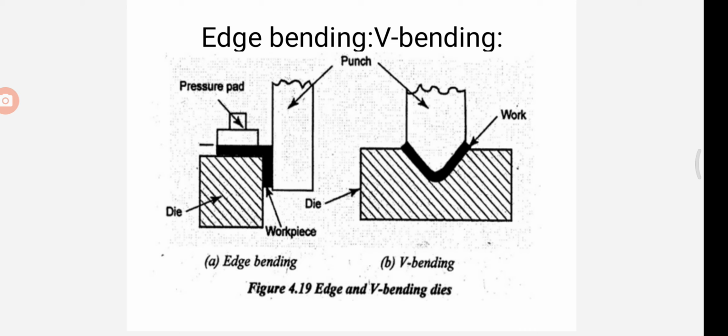Next one is V bending. V bending is also called air bending. In this type of bending, the sheet metal is pressed by a V-shaped punch against a V-shaped die. We can see both the punch and die are V-shaped.